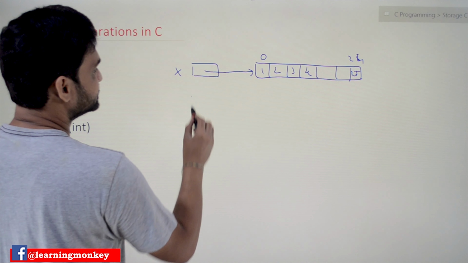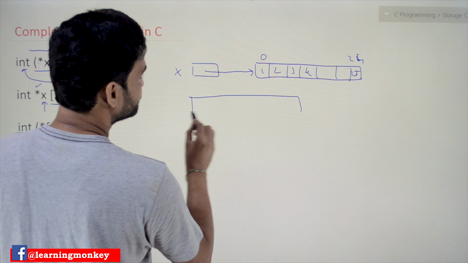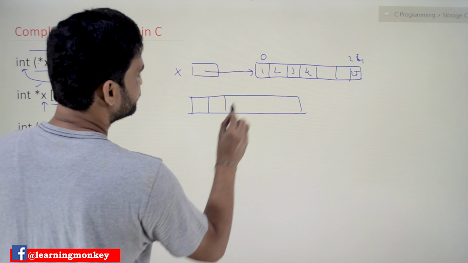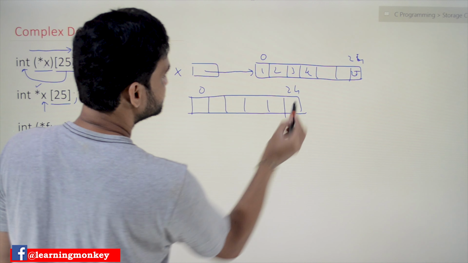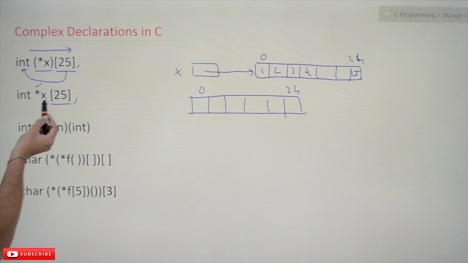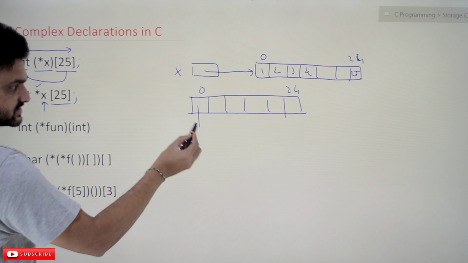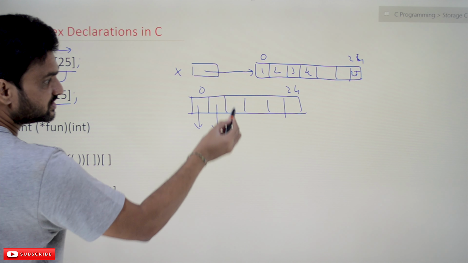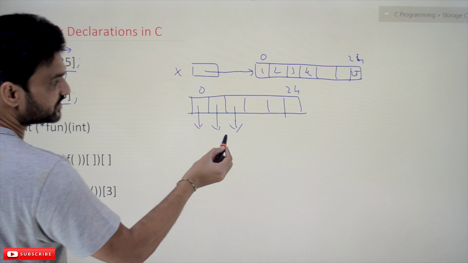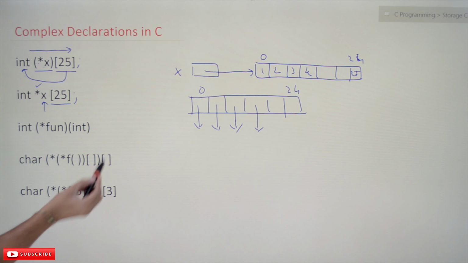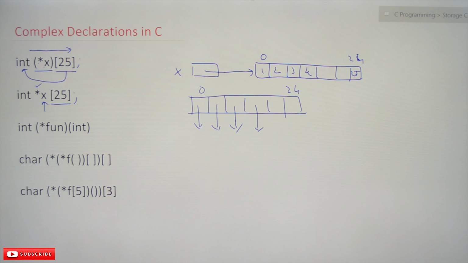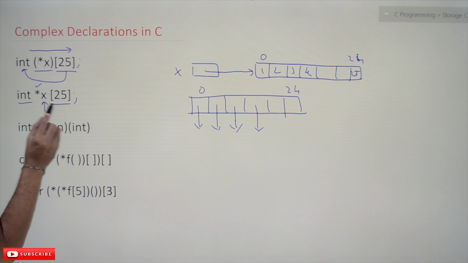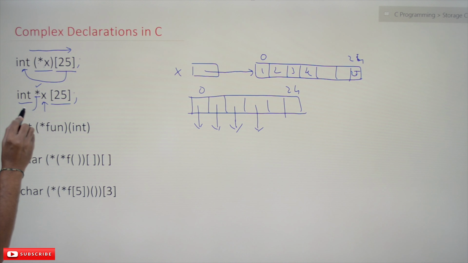This array has a capacity of 25 elements, and all these 25 elements are pointers, which means they are addresses that point to integers.